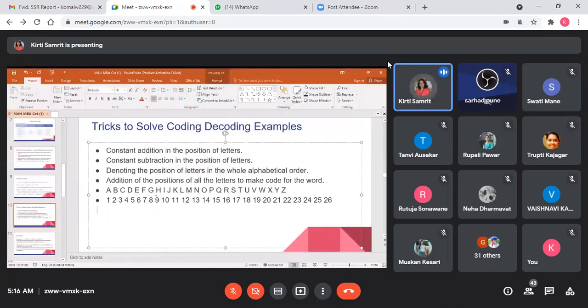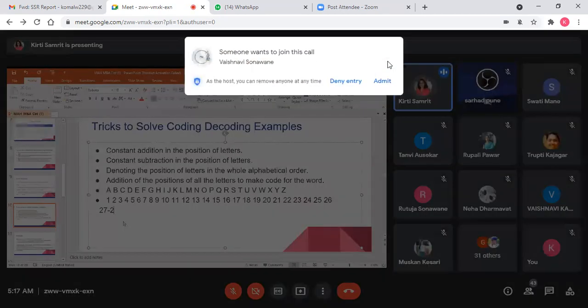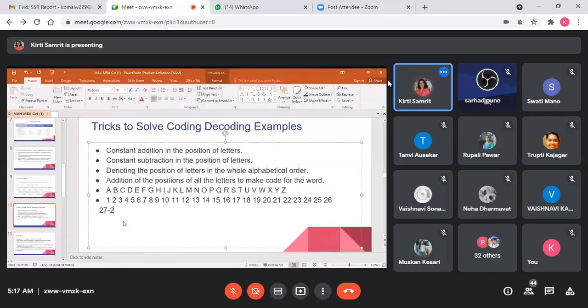For example, students, what is the reverse position of B? Now you know the position of B is 2, but what is the reverse position of 2? So always remember, whenever we want to calculate the reverse position of any alphabet, simply subtract that position from 27. Don't subtract from 26. You will have a question: ma'am, there are 26 total alphabets, then why are we subtracting from 27?